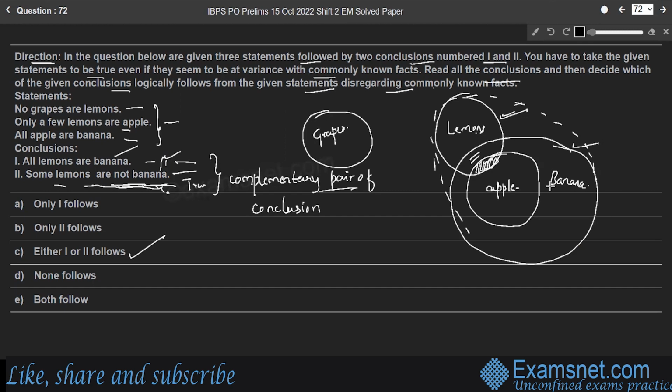The second conclusion, some lemons are not banana. According to the given statement, this portion, some lemons are not banana. If the first one is true, all lemons are banana, when the set of banana includes both lemons and apple, then the first conclusion will be true and the second conclusion will be false. If the second is true, the first will be false. Therefore, these two conclusions form a complementary pair, and either one or two follows is the right answer. Option C.